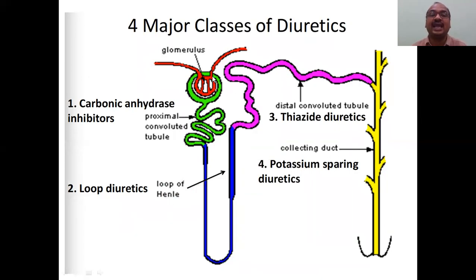See, here I have shown the nephron diagram in different colors. First, the green color is called the glomerulus. Everybody knows this. Even 7th class school students know about the nephron or kidney. If you ask your son or your sister's son or your brother's son, they will tell you what a glomerulus is. This is the glomerulus.